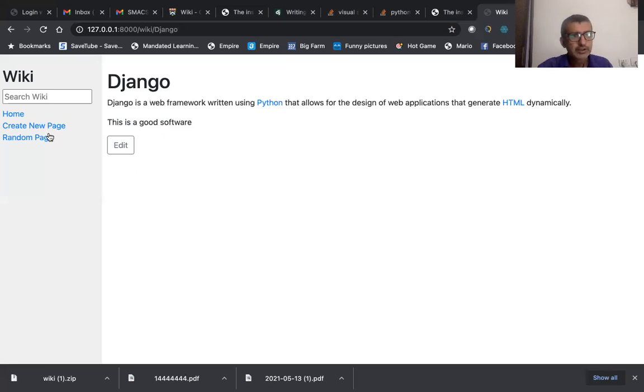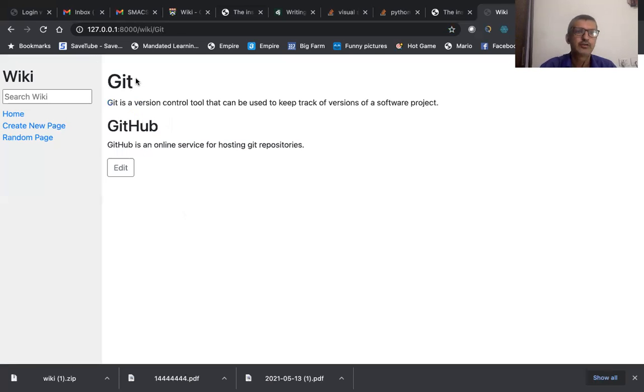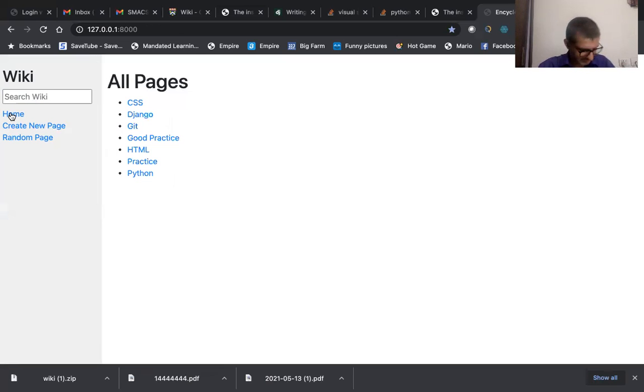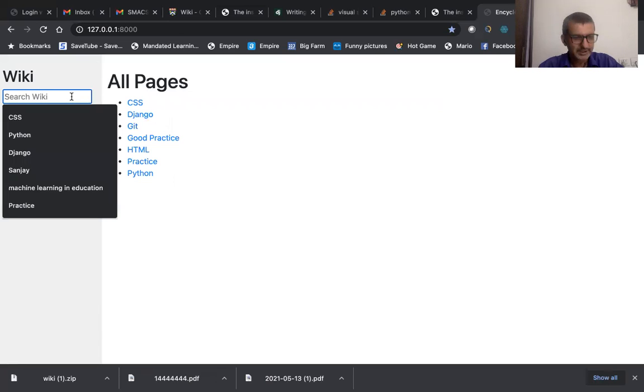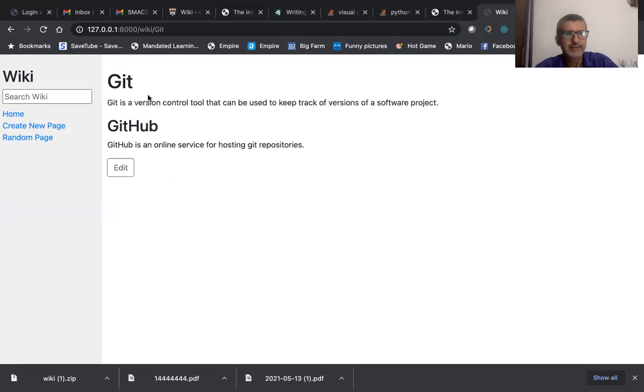Now I'm going to the second, bigger requirement, the index page. So I should be able to click on any entry and get to that particular page. Suppose I click on Git, I should be able to go to Git and GitHub. So that is what is possible. Now I will go to the next requirement, go back to the home page and search for an encyclopedia entry. Again, let me search for Git. If I search for Git, I am able to get to Git and GitHub.